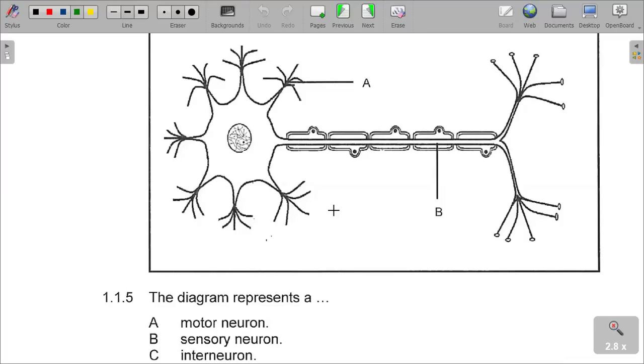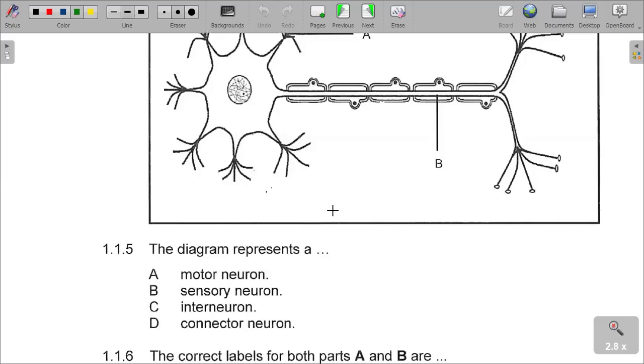In the previous presentation, I did identify the various types of neurons, and then I drew them in their representation. So in this case, what is this type of neuron? You need to understand this is a motor neuron. A motor neuron is what you can see here. This is a motor neuron that is given in this question.